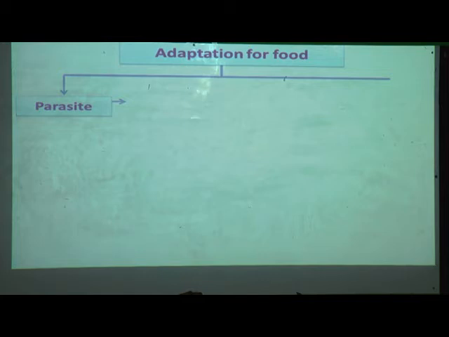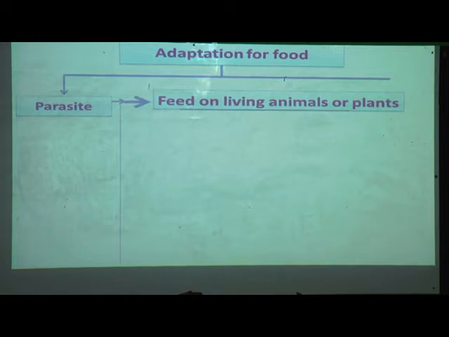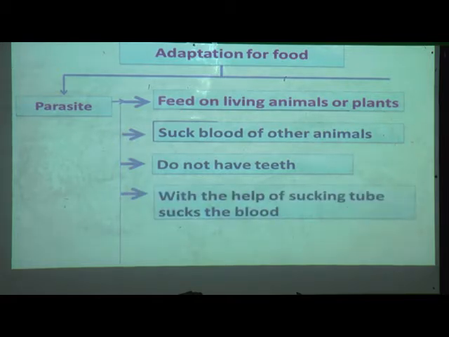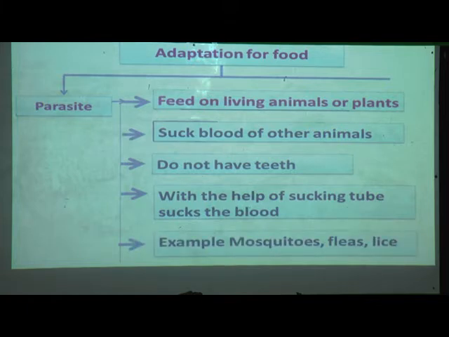The last one is parasites. They feed on living animals or plants. They suck blood of other animals. They don't have teeth. With the help of a sucking tube, they suck the blood of other animals. Examples: mosquitoes, fleas and lice are parasites.